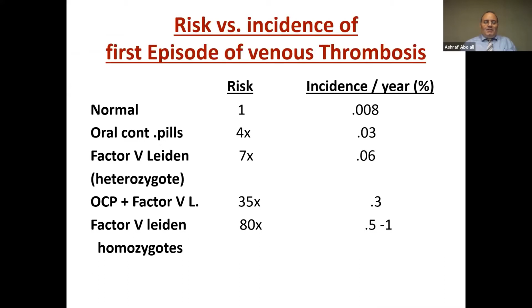What do we mean by risk? These numbers indicate the risk of incidence of the first episode of venous thrombosis. In the normal patient, the risk is 1. We have the risk multiplied by 4 with oral contraceptive pills, multiplied by 7 in a factor V heterozygote patient, and it may reach 35 if we combine oral contraceptive pills with factor V, and even 80 times with factor V Leiden homozygous.